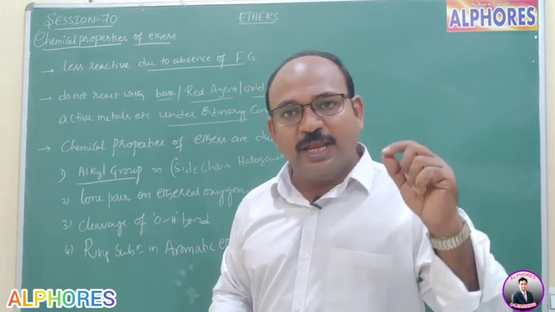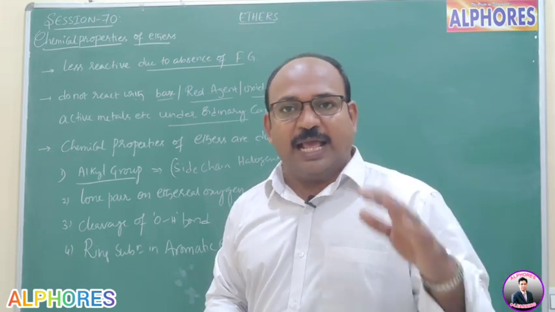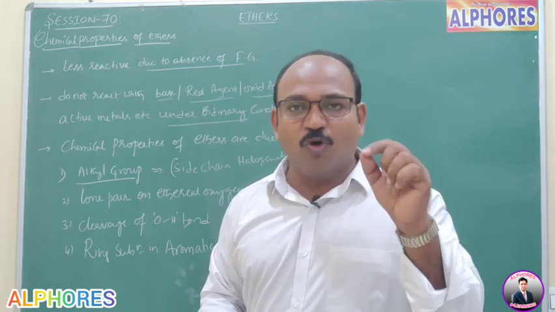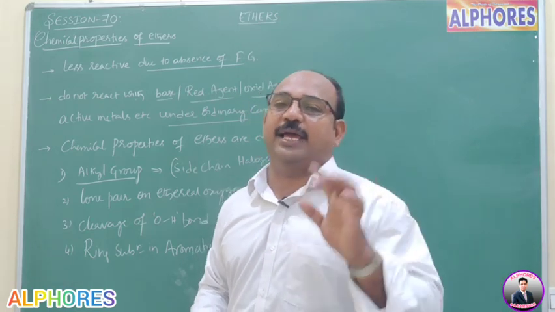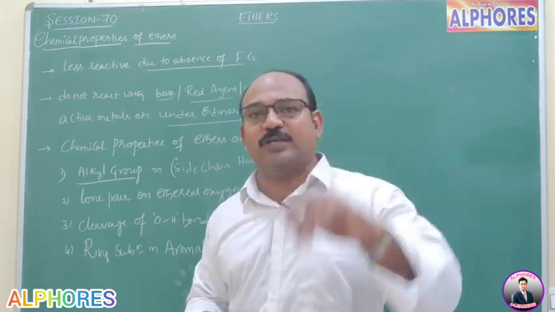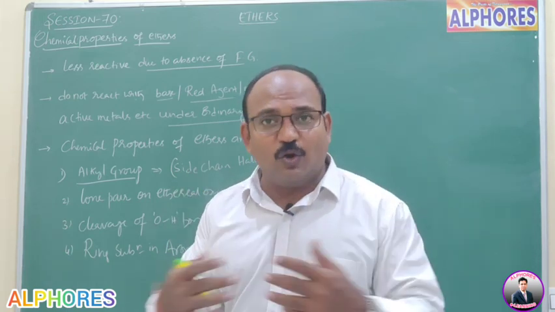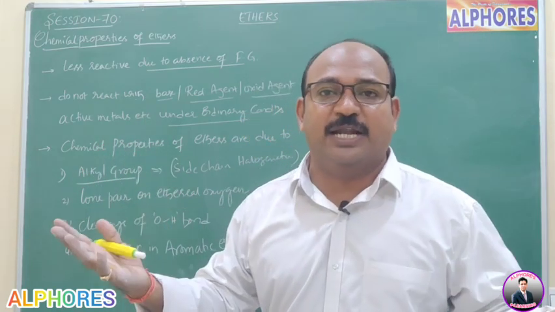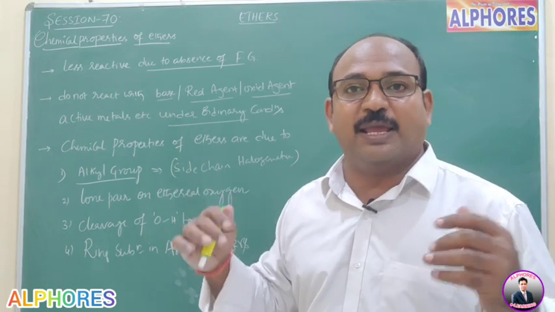I am repeating, in presence of dark or in absence of light, controlled halogenation means monohalogenation or dihalogenation. Whereas in presence of sunlight, polyhalogenation takes place, or thoroughly halogenated. All the hydrogen atoms are replaced by halogen atoms. That's what we call perhalo.